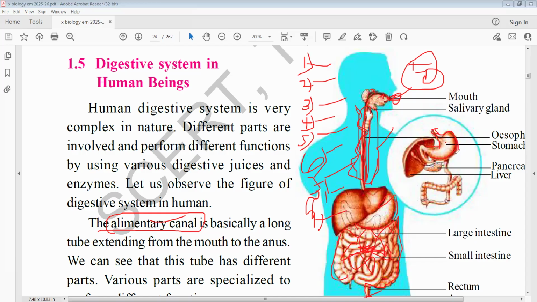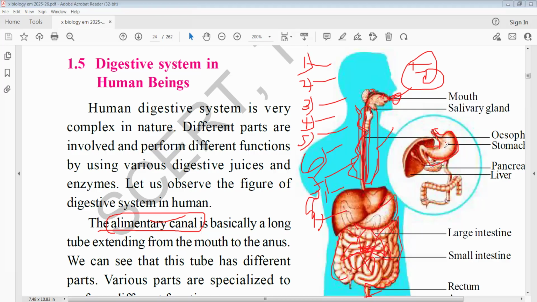In the stomach, the food undergoes physical and chemical changes. The cells of the stomach wall contract and relax. Due to this contraction and relaxation, the bolus moves here and there in the stomach. The stomach wall secretes a juice called gastric juice. Gastric juice consists of HCl and enzymes. HCl helps to kill harmful microbes.